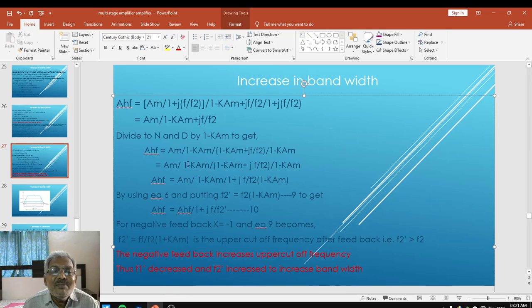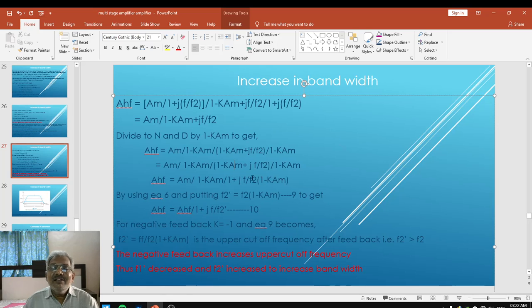Which is further simplified as AHF equal to AM upon 1 minus K times AM upon 1 plus J into F upon F2 into bracket 1 minus K times AM. Now, put F2 into 1 minus K times AM as F2 dash. That is called equation number 9.